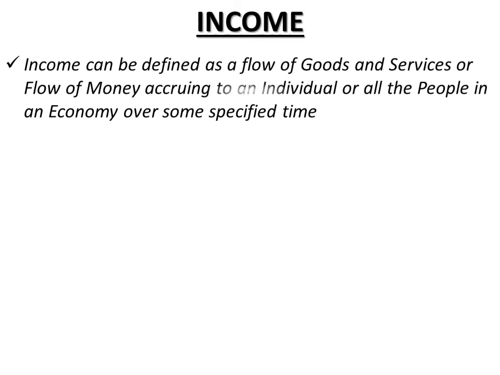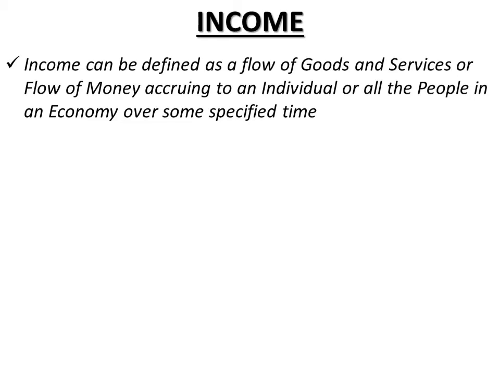The next topic is income. Now, income can be defined as a flow of goods and services or flow of money accruing to an individual or all the people in an economy over some specified time. This definition gives us an individual aspect also and a national overall aggregate aspect also.